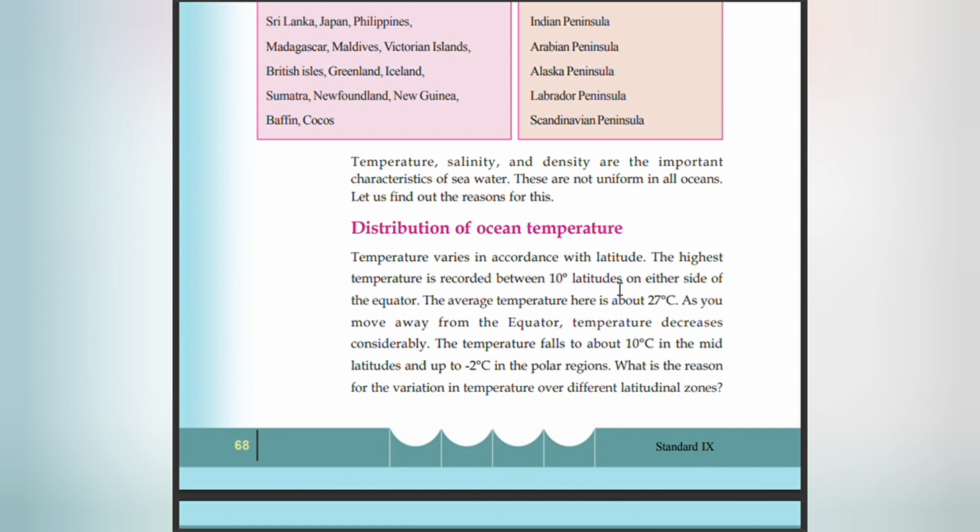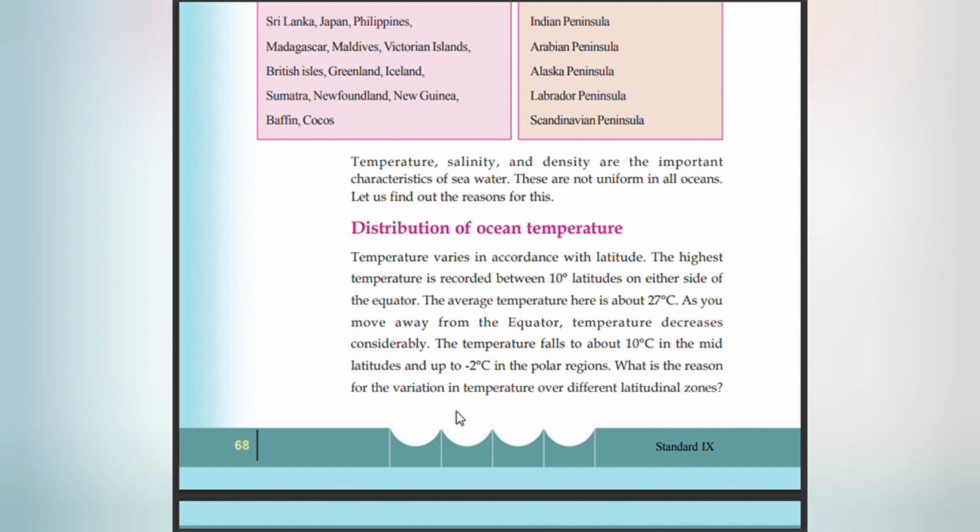Temperature varies in accordance with latitude. The highest temperature is recorded between 10 degree latitude on either side of the equator. Average temperature here is about 27 degrees Celsius. As we move away from the equator, temperature decreases considerably. Temperature falls to about 10 degrees Celsius in the mid-latitudes, and to -2 degrees Celsius in the polar regions.